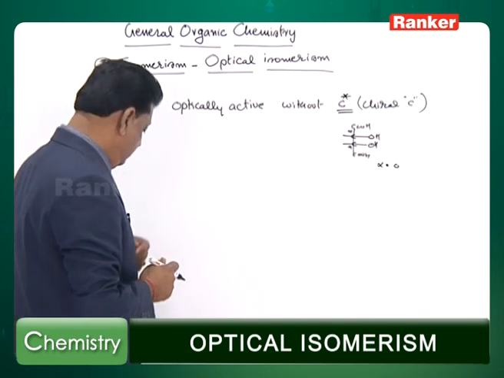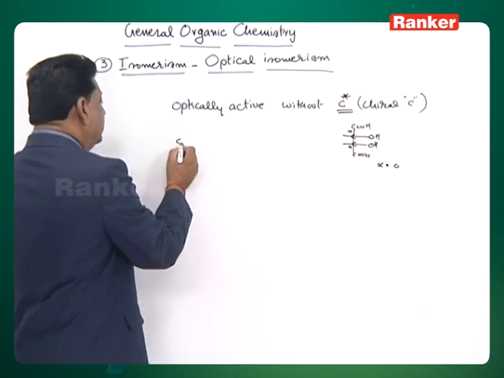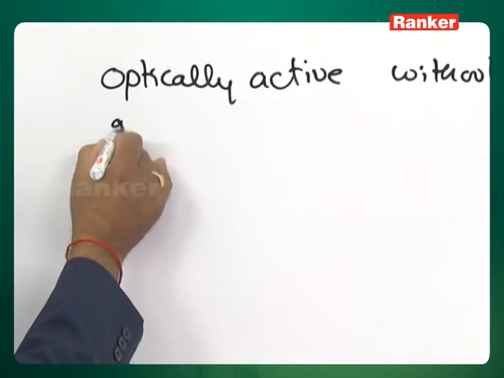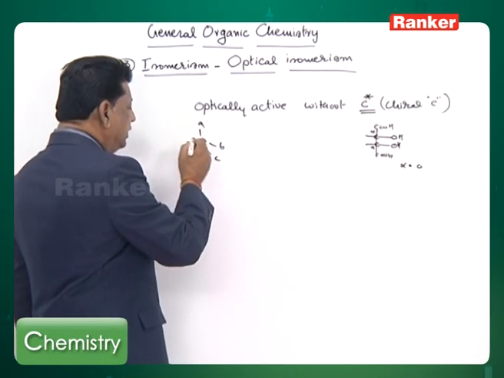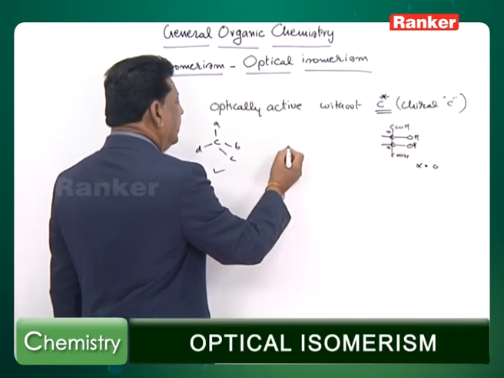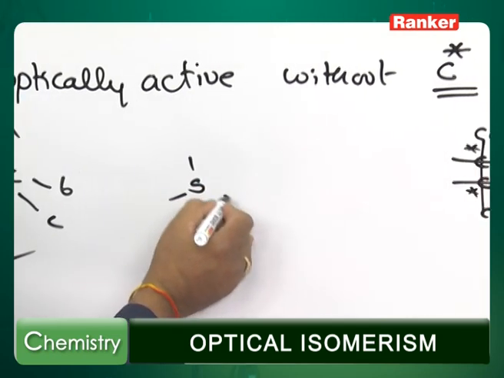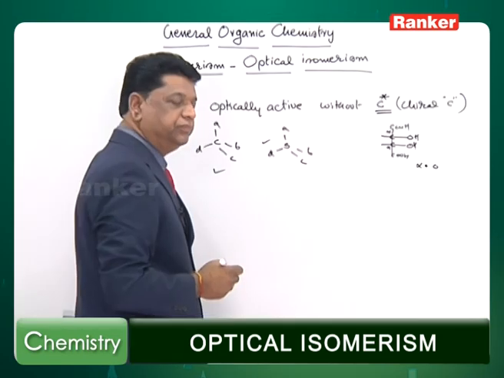What is the criterion of the optical activity? Generally we have a carbon with ABCD, this is the first example, but it is not necessarily carbon. You can have other elements like sulfur, which also provides ABCD groups.